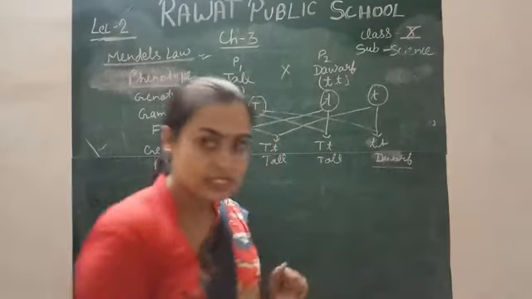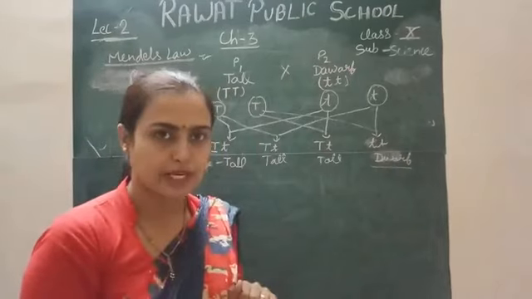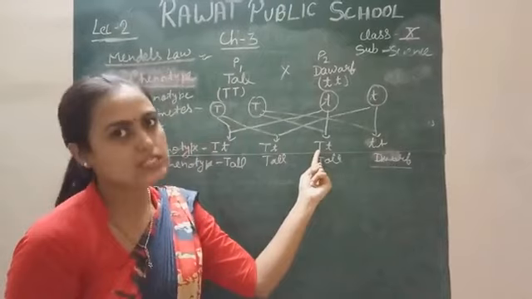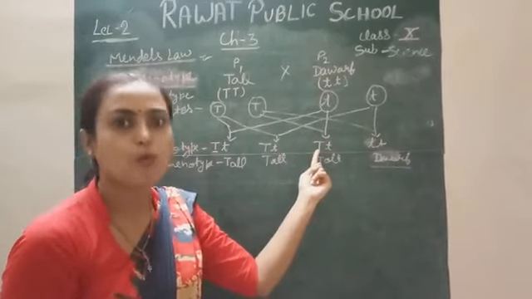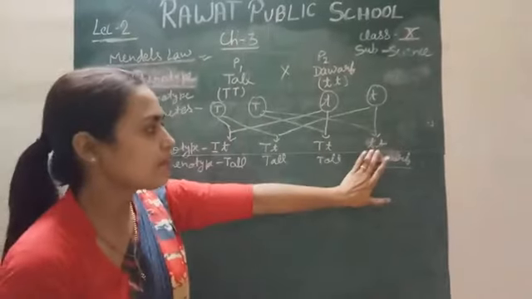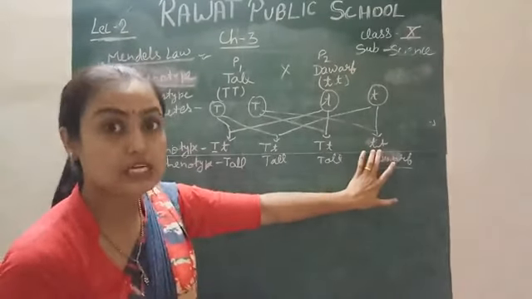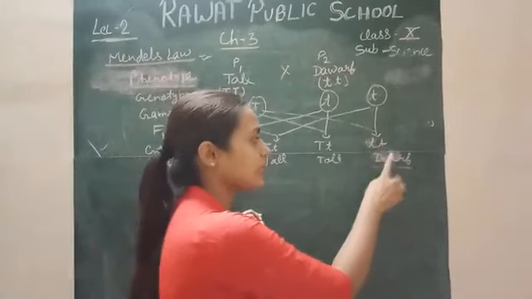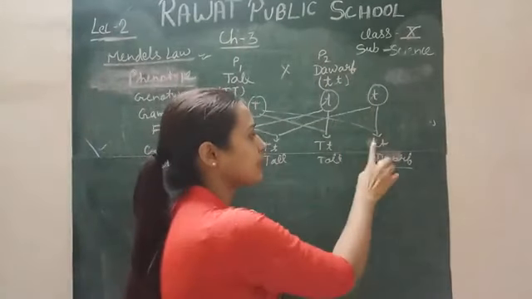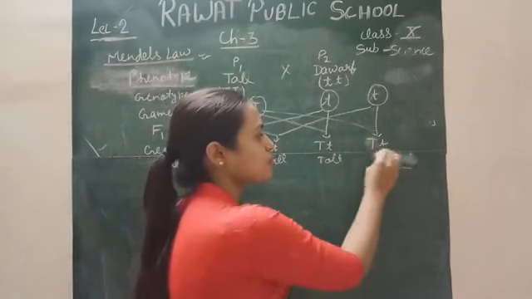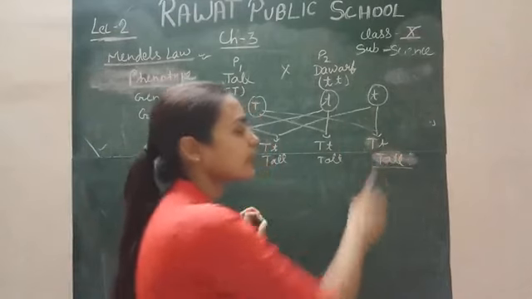It means, according to the law of dominance, the dominant allele has the capability to express in single form, in allelic form also, because it is more powerful. But the recessive allele can express in paired form only. If it is present in a pair, it can express its character. If it is not present in a pair, it cannot express its character.